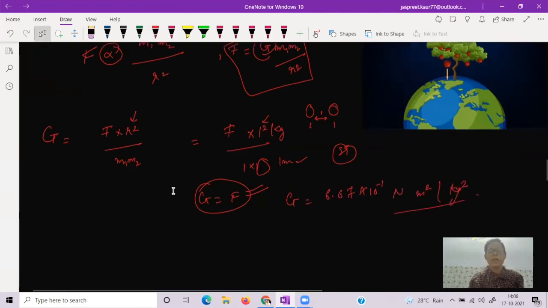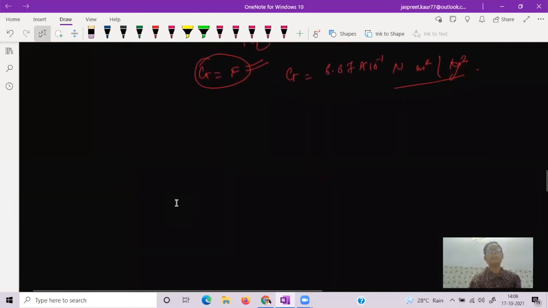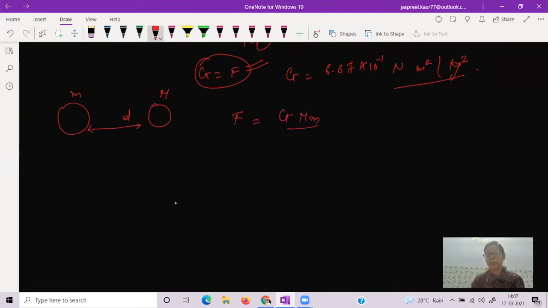square. So now we can see how a minor change in the masses can affect the force of gravitation between them. Initially we have the masses small m and capital M, having the distance between them d. So the force of attraction between them is G capital M small m by d square. But after some time I change the mass of one object and take it as 2m. I just doubled its mass, and the other one is the same as the previous mass. The distance between them is d.